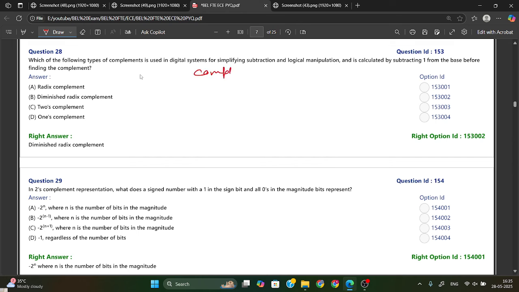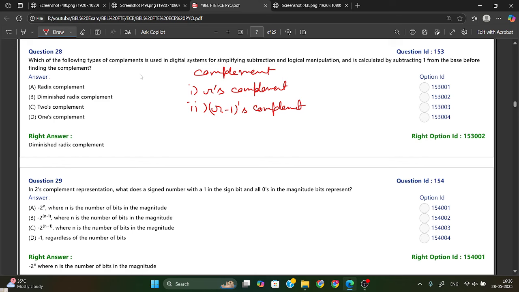Okay, we have one term for that, which is called complement. Using complement, we are doing subtraction, logical manipulation, everything we are doing with complements. And we have two types of complements. First one is R's complement, and the second one is R minus 1's complement. These two types of complement we are using for simplifying subtraction and logical